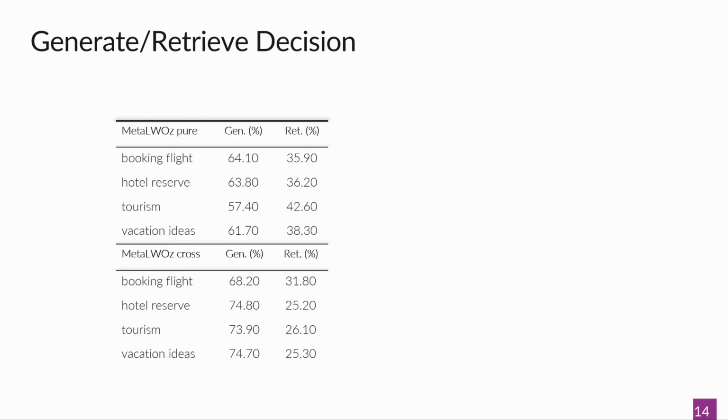So let's take a look at how our model decides whether to generate or retrieve responses. On MetalWOZ, we can see that the model decides to retrieve pretty frequently, but still, in the majority of cases, it generates responses, and retrieval logic is used rather as a fallback in case of the lack of confidence in the model's own generated responses.